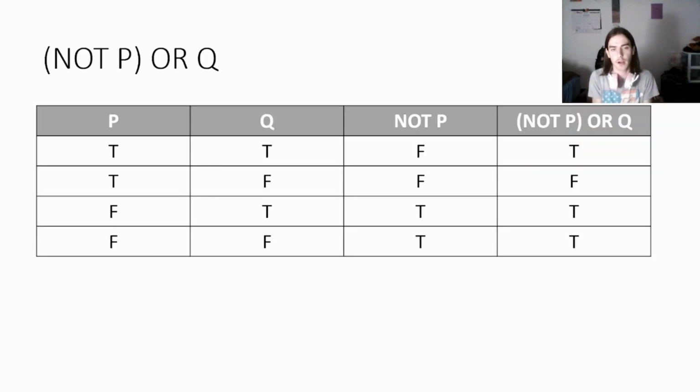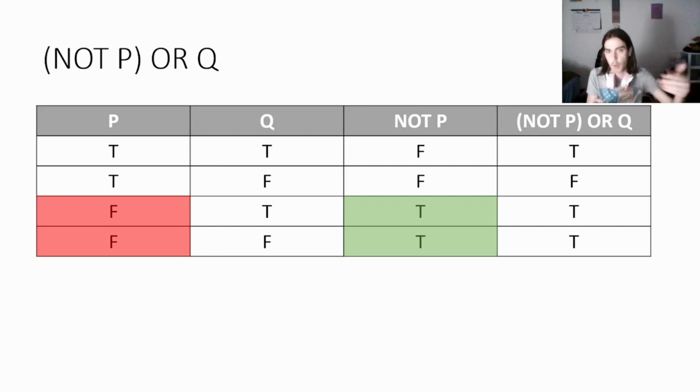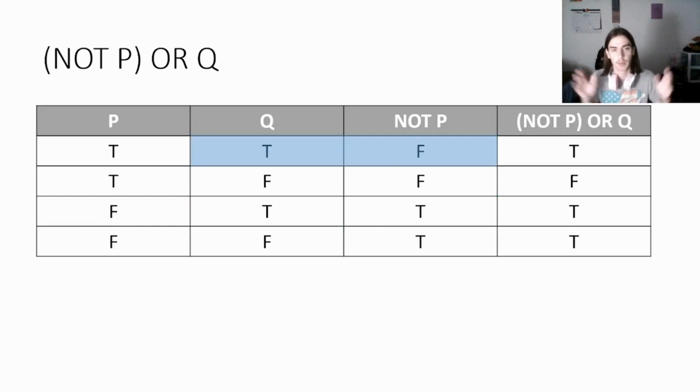Here, I've added a column, the 3rd column, that says not P. Not P is essentially the opposite of P. So whenever P is true, not P is false. And whenever P is false, not P is true. So what we're going to do is go row by row through Q and not P, and we're going to test the validity of this last column, not P or Q. So for the first row, Q is true and not P is false. So not P or Q can be true because one of those is true.